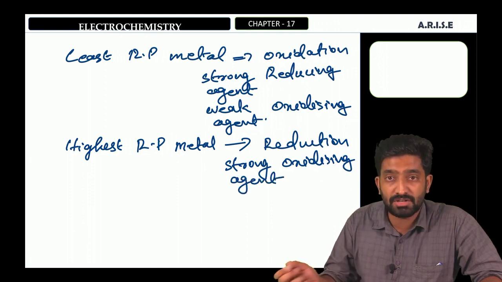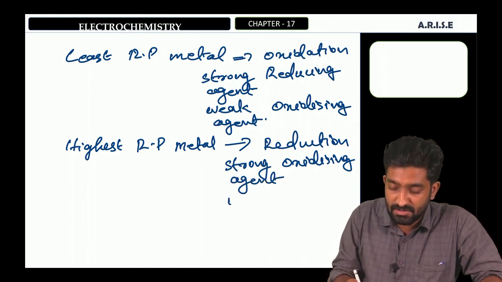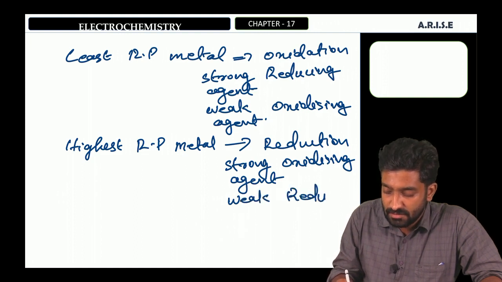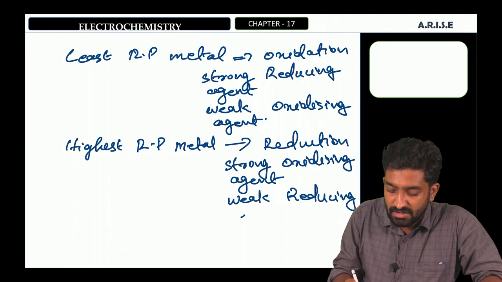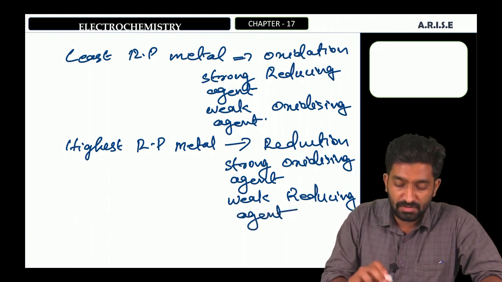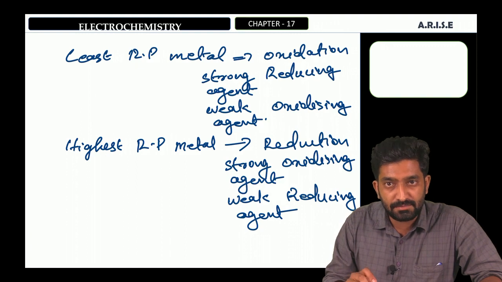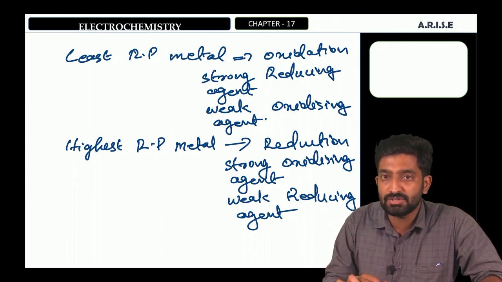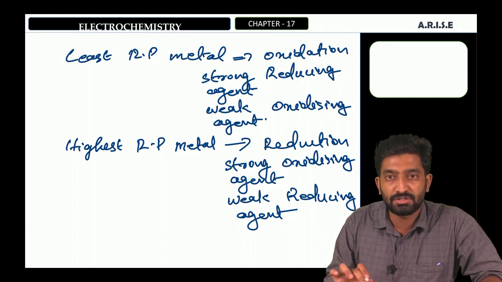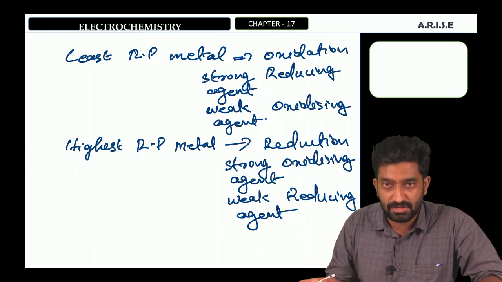If it is a strong oxidizing agent, we can say that it is a weak reducing agent. Okay, this is the hint for this question: the metal having the lowest reduction potential will act as a strong reducing agent, and the highest reduction potential metal will act as a strong oxidizing agent.